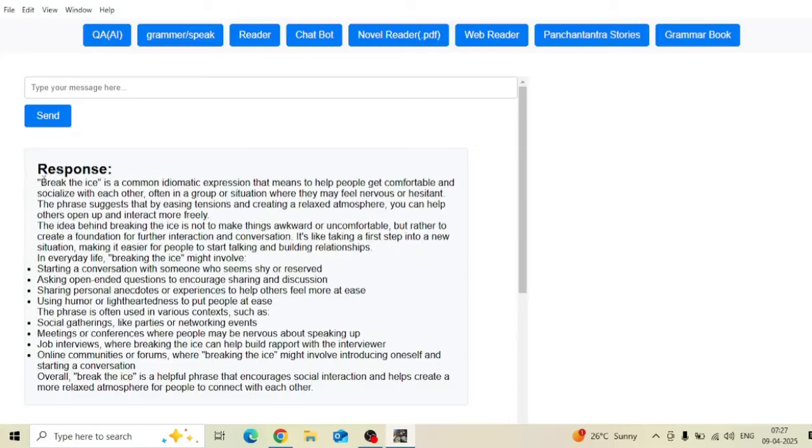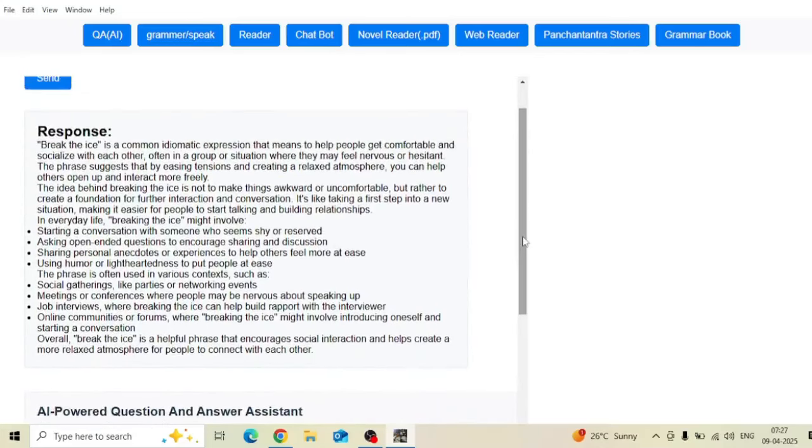See, it has given the explanation for break the ice. Break the ice is a common idiomatic expression that means to help people get comfortable and socialize with each other, often in a group or situation where they may feel nervous or hesitant. The phrase suggests that by easing tensions and creating a relaxed atmosphere, you can help others open up and interact more freely. Yes, wonderful. You are having such a system which can run locally in your system. Wow.